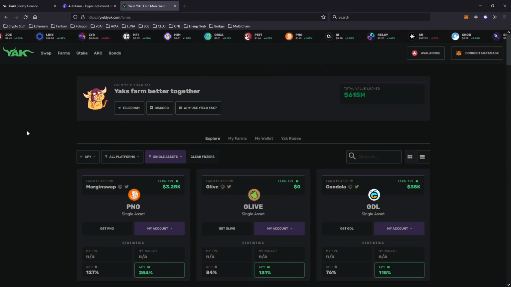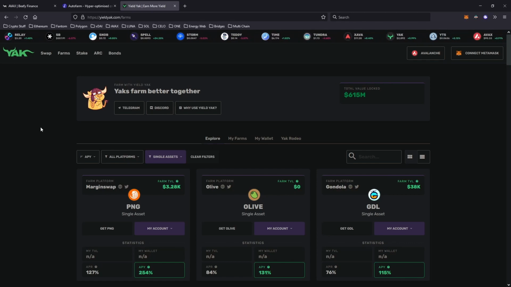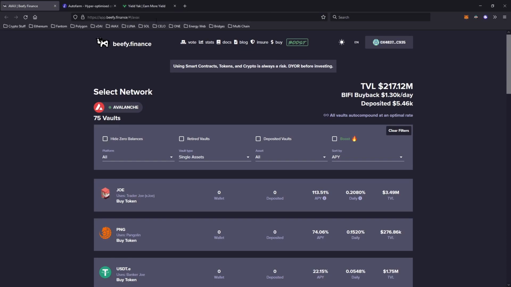Anyway, today I'll be going over some auto compounders on Avalanche and the way I'm maximizing my yields on the Avalanche blockchain and how you can as well. So first of all, I'll be showing you three platforms: Yield Yak, AutoFarm.network, and Beefy Finance.